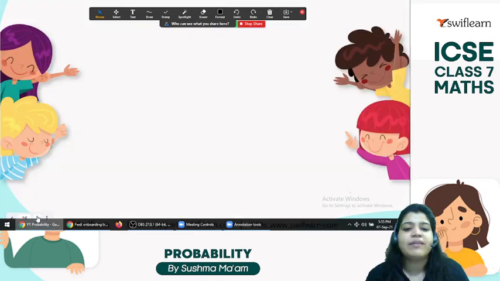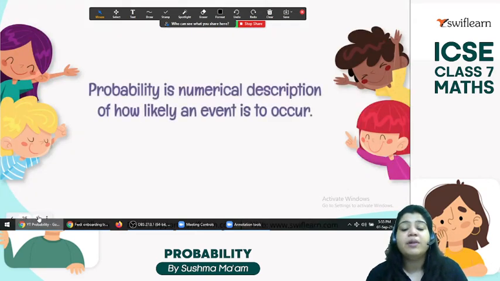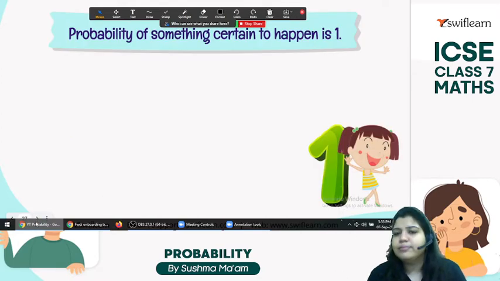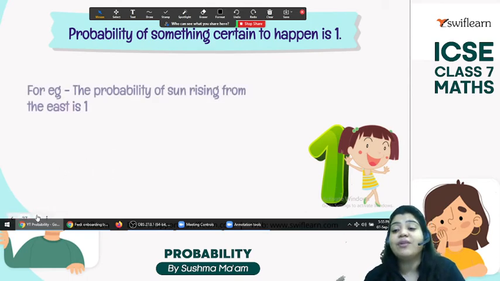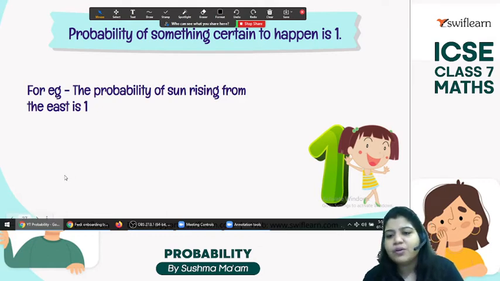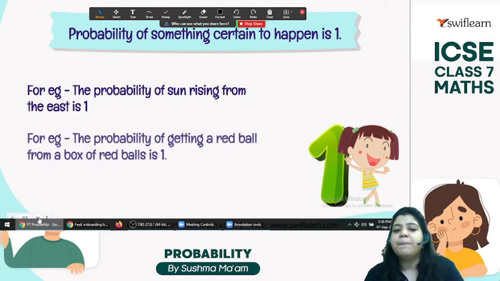I hope it's clear. So let's take examples. Probability is a numerical description of how likely an event is to occur. Probability is measured on a scale of 0 to 1, not more than 1. The probability of something certain to happen is 1. It means we have the surety, it's fixed. So the probability of the sun rising from the east, a universal truth, is always 1.